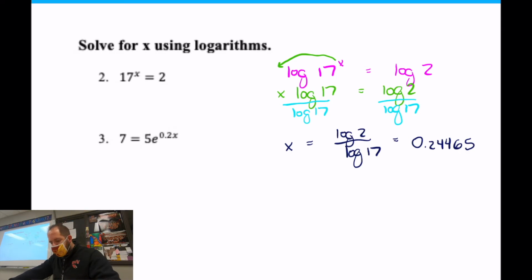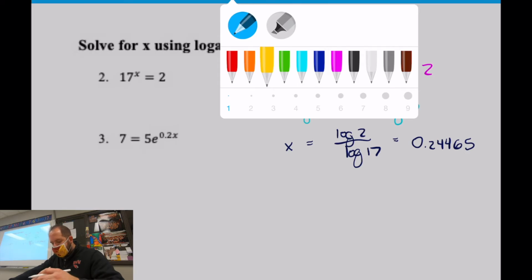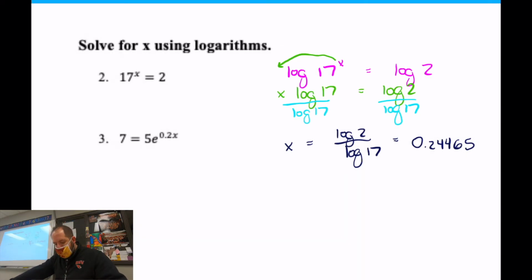Okay. So what we have to do on this number 3 is get rid of the 5 first. Why do I have to get rid of the 5? We need to get the item that has the exponent on it by itself. So I divide both sides by 5, that way the exponent item is by itself. That's what I need to do. 7 divided by 5 on a calculator is 1.4. So I'm going to write that number down real quick.